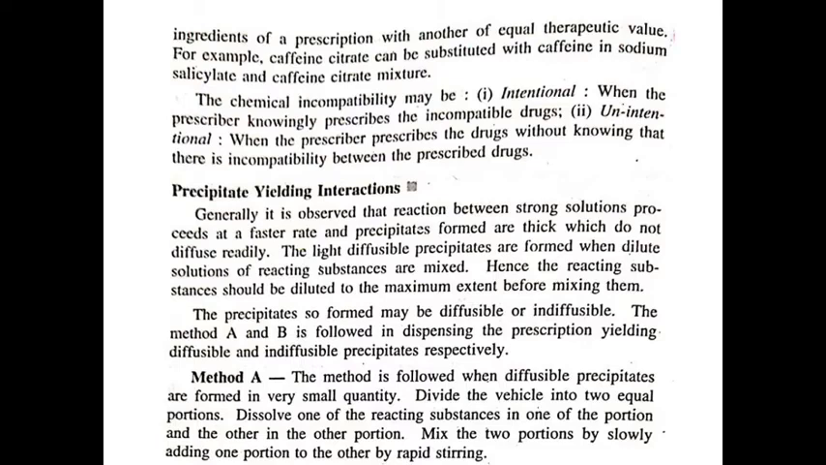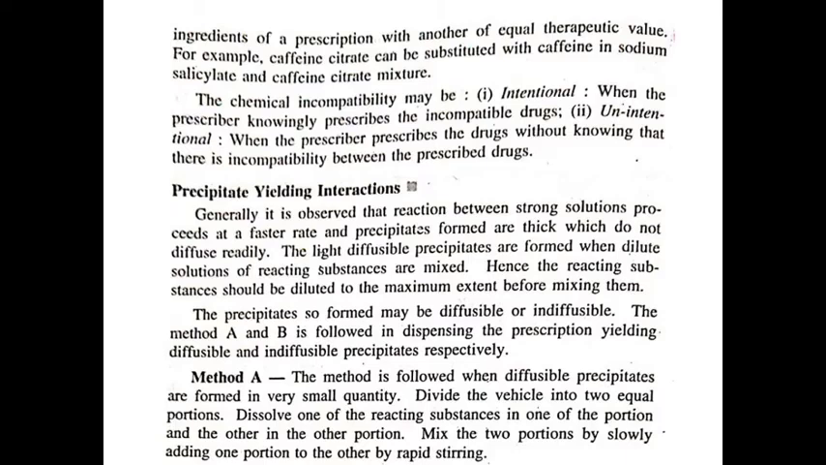Precipitates so formed may be diffusible or indiffusible. Method A is used to correct the chemical incompatibility in which diffusible precipitates are formed, and method B is used in chemical incompatibility where indiffusible precipitates are formed.